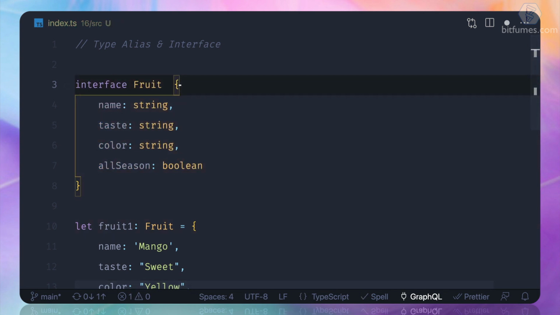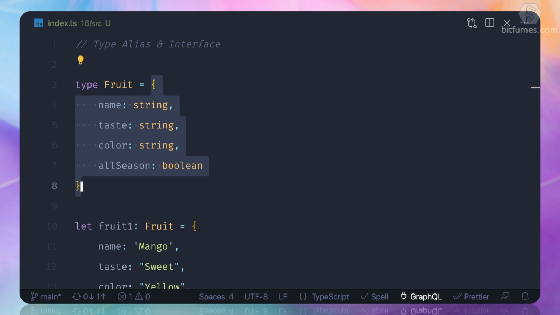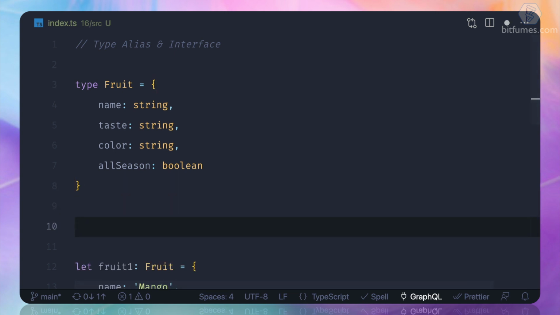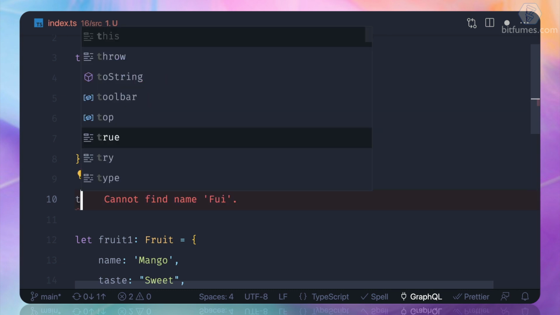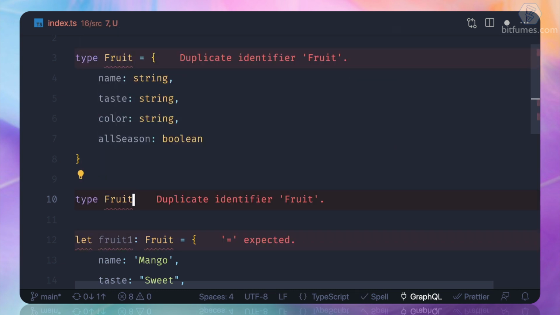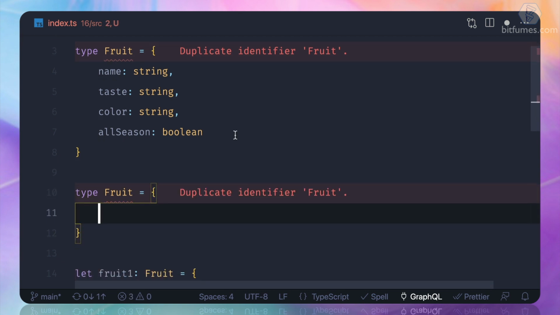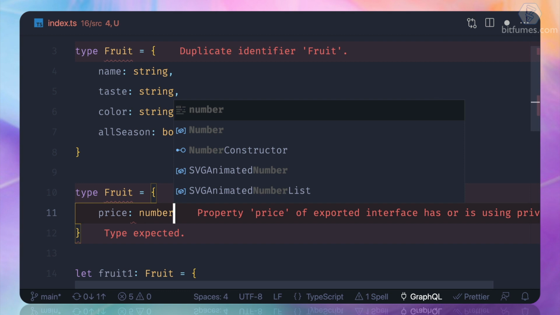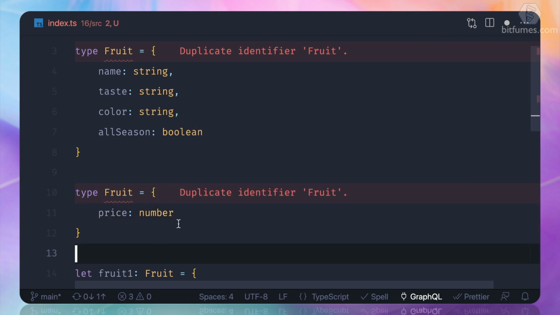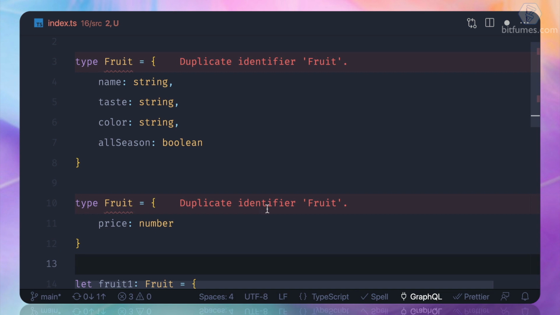The type, which is like this, is restricted just to the alias thing. Now suppose later you want to add some more properties to this fruit. How can you do that? Say you want to create another type with the same name, and along with that I also want to have a price, which should be a number. You cannot do this because now it says, hey, duplicate identifier.